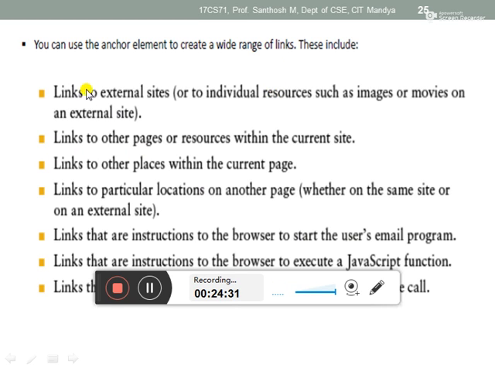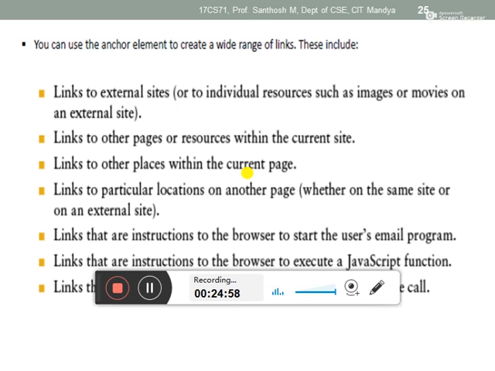First one is links to external sites, external web pages. Links to other web pages or resources within the current site, within that current local directory. If you have any other files, you can also link to other places within the current page. And links to a particular location on another page. You can link your JavaScript files, and then you can do emailing also. Next I will show you the example.